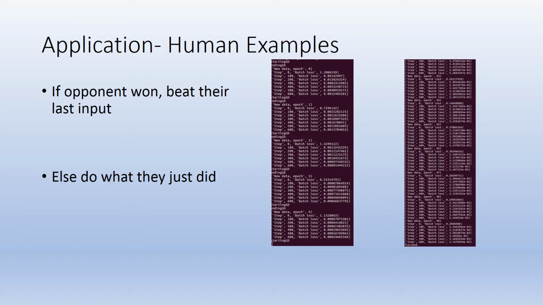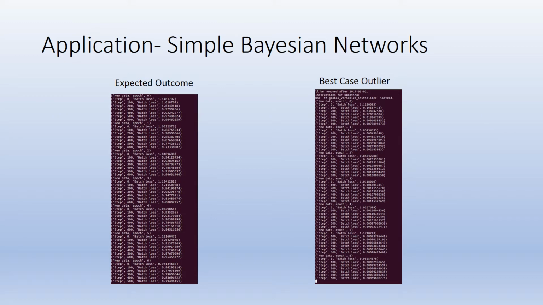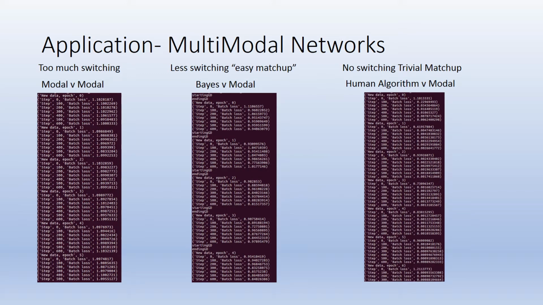When we began having our training data look at human algorithms, that being the playground examples of never do what he just did, or do what beats what he just did, or something similar, our loss would begin to approach 0. So we are seeing what we would expect from an LSTM. When we began against standard Bayesian networks, our loss would approach 0.6, and we wouldn't seem to get much better than that. This is within range to be able to beat a Bayesian network in terms of accuracy and prediction.